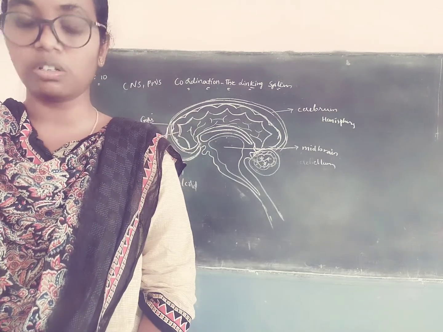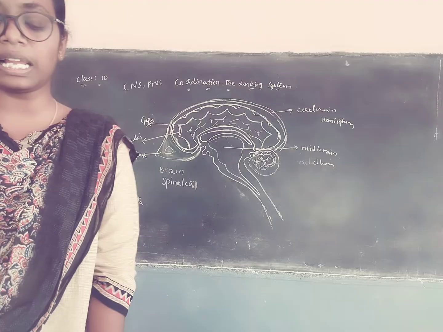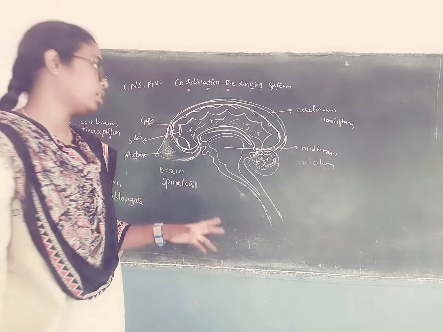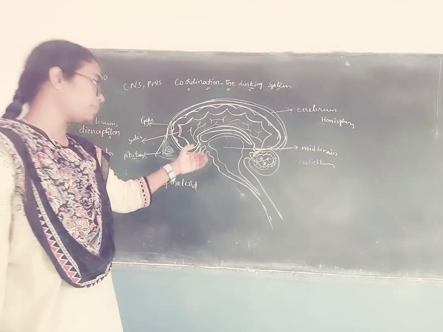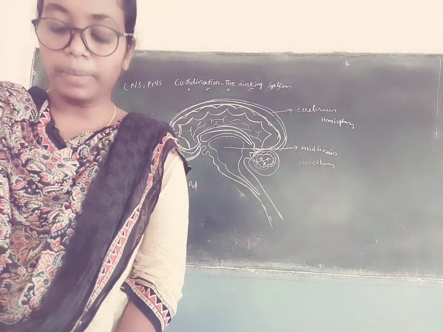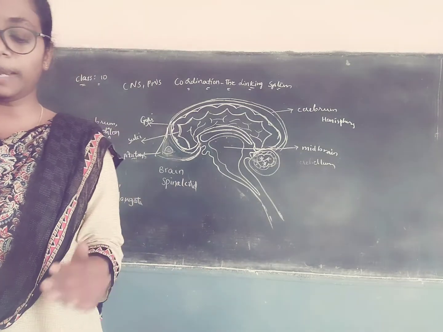Next one about hindbrain, cerebellum and medulla oblongata. Cerebellum is located below the cerebrum and above medulla oblongata. This cerebellum is present below the midbrain and above the medulla oblongata. It consists of two large cerebellar hemispheres.